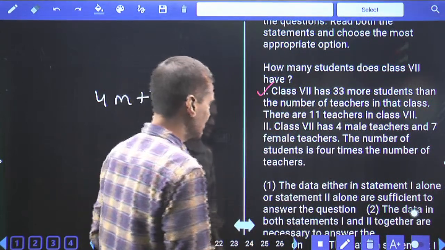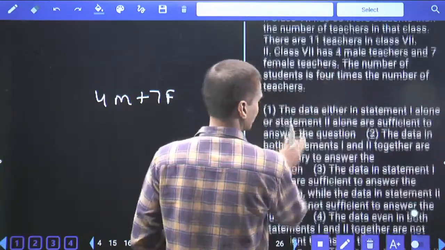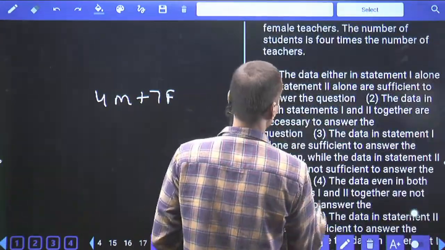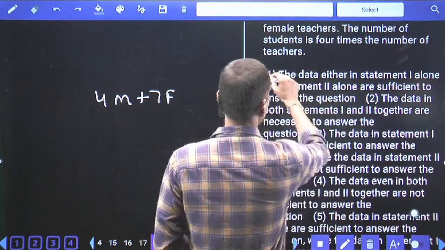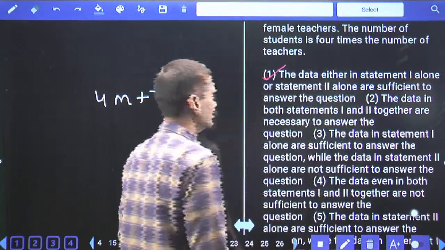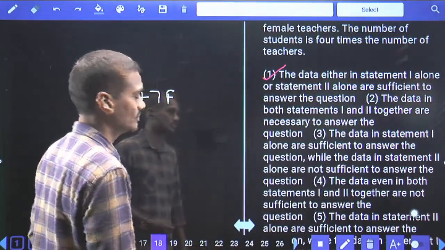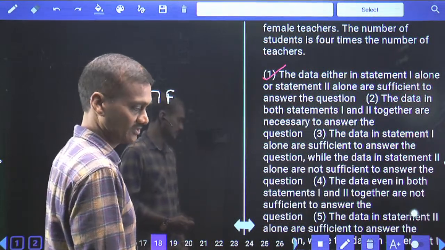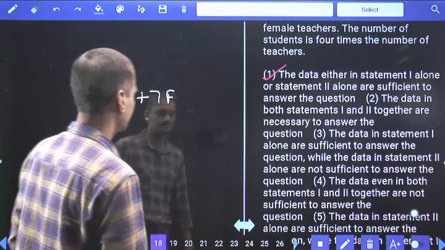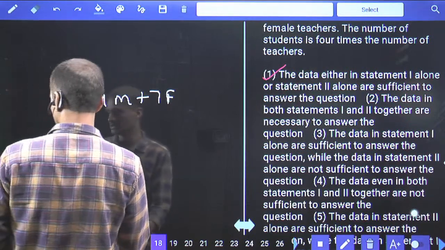Hence each statement alone is sufficient to determine the answer here. Hence each statement alone tells us the answer. Choice 1 is the answer. The data either in statement 1 alone or 2 alone are sufficient to answer the question. Hence choice 1 is the answer, and this is about question number 18, choice 1.